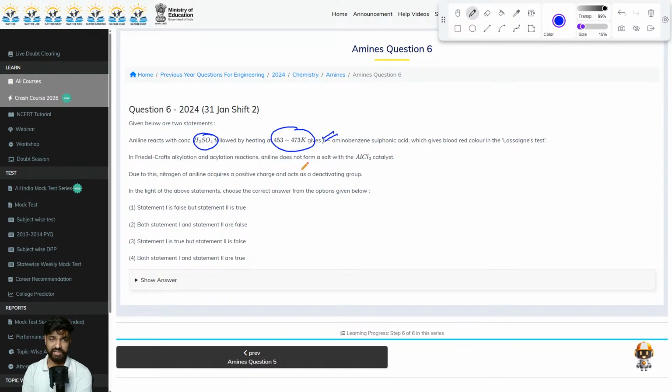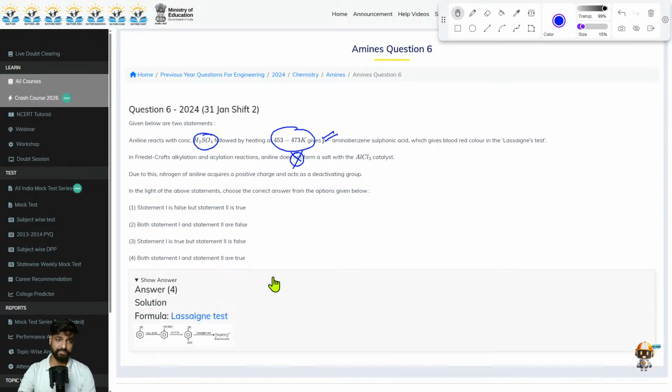We know that in the Friedel-Crafts alkylation and acylation, aniline does form a salt. So it is written wrongly here. Got it? So obviously this statement is incorrect, because it is telling us that it is not forming a salt. But yes, it is forming, and it results in a deactivating group. As soon as this N is reacting with AlCl3 to form the salt, it is acting as a deactivating group. Now, if you just look at the answer, then it is clearly saying that your correct answer will be option 4.